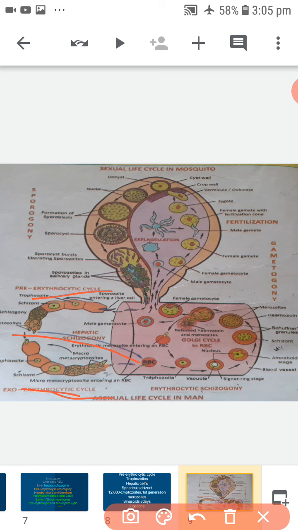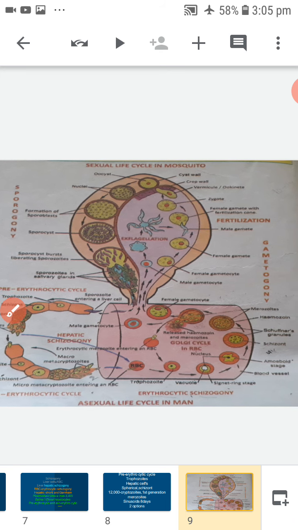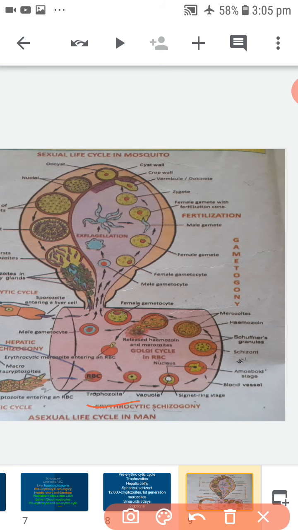In the fresh RBC, these stages assume a spherical shape and transform into a trophozoite. It develops a small vacuole, which gradually enlarges in size, pushing the cytoplasm and nucleus to the periphery. Now the plasmodium looks like a finger ring. Hence this stage is called the signet ring stage.